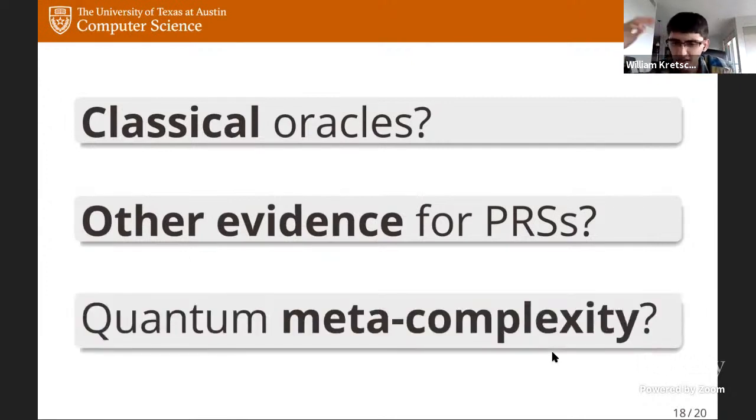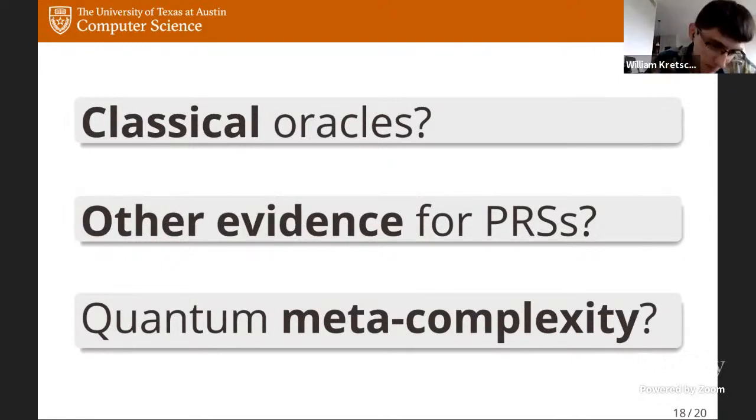And then finally, another direction that would be interesting to look at is what's called quantum meta-complexity. This means: what is the complexity of problems that themselves encode complexity? To give you an example, what if I ask, how hard is the following problem? I give you copies of a quantum state, and then I ask you, given those copies, to determine the size of the smallest quantum circuit that approximately produces that state. How hard is this task?